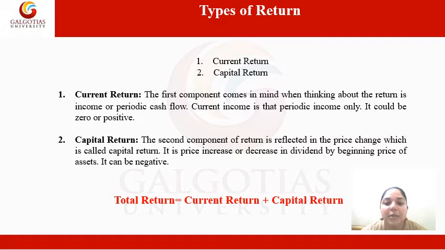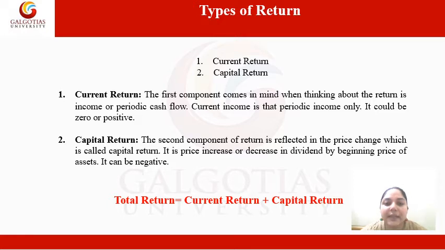The second type of return is called capital return. The second component of return is reflected in price changes, which is called capital return. It means if the prices increase in future, we call it a capital gain, and if the price decreases in future, it will be called a capital loss.